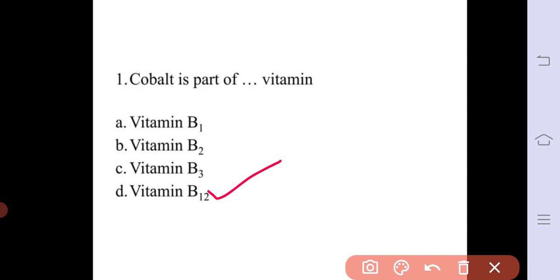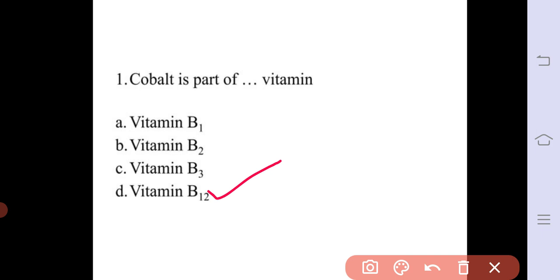It is a water soluble vitamin and it acts as a cofactor in DNA synthesis and in both fatty acid and amino acid metabolism. And because of a deficiency of vitamin B12, there is pernicious anemia, and this is an autoimmune disease.